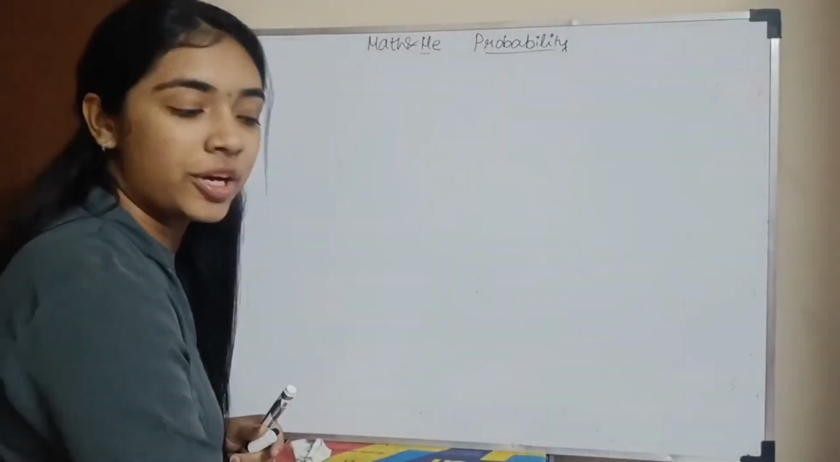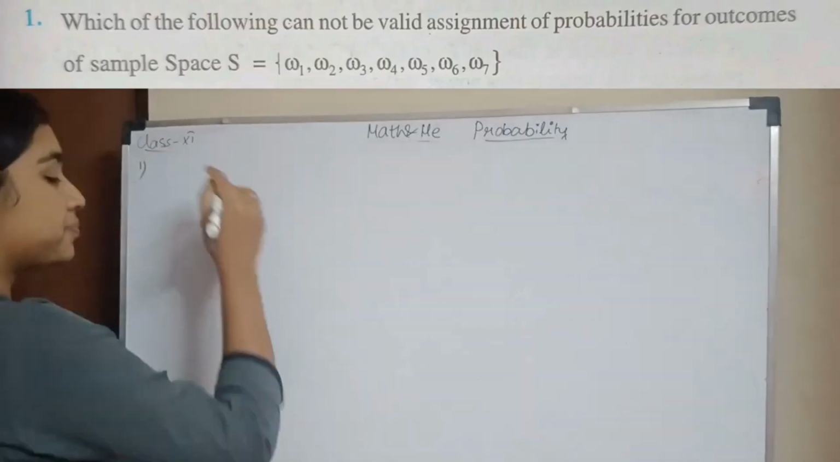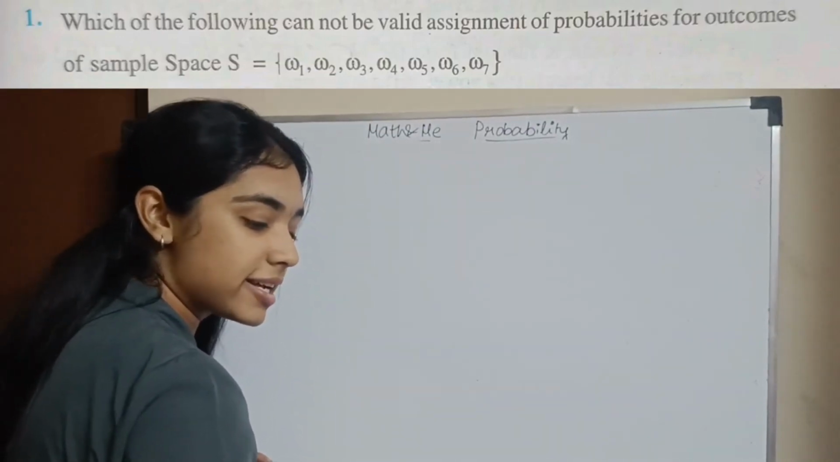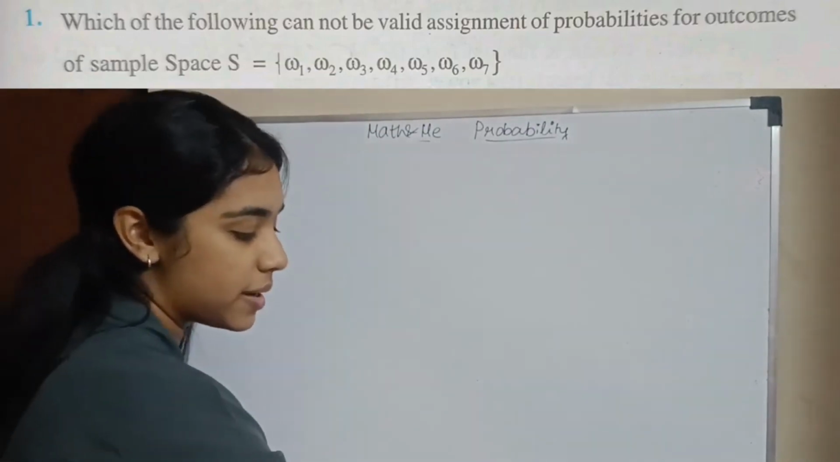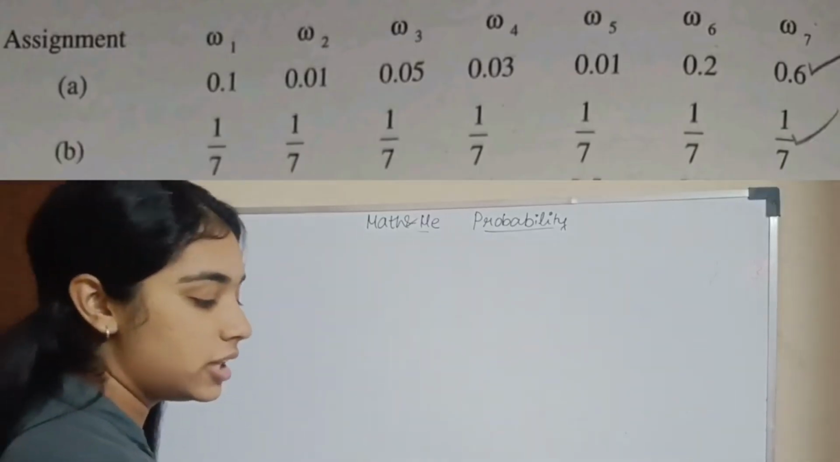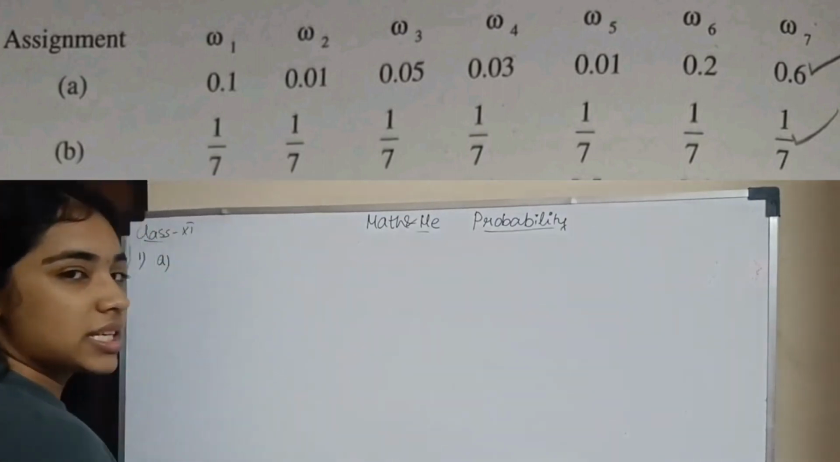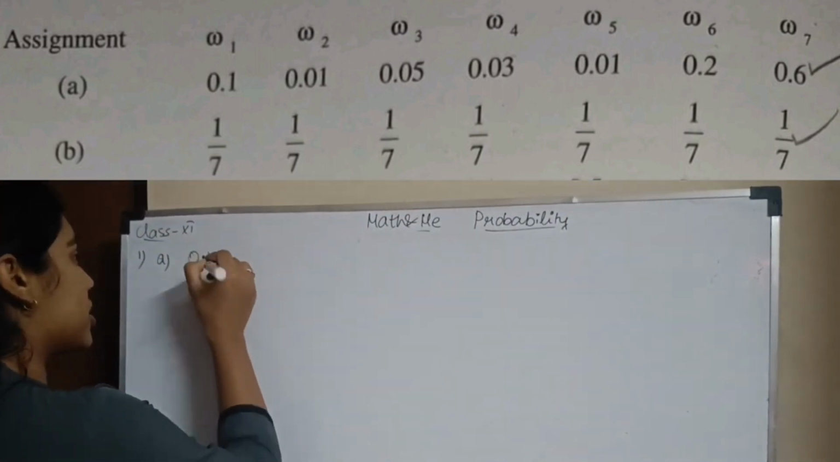On to exercise 16.3, question number 1. Which of the following cannot be a valid assignment of probabilities for the outcomes of a sample space? The question is visible to you on the screen. So what is given in the first question? 7 probabilities are given. So first let us see if they all satisfy the condition.